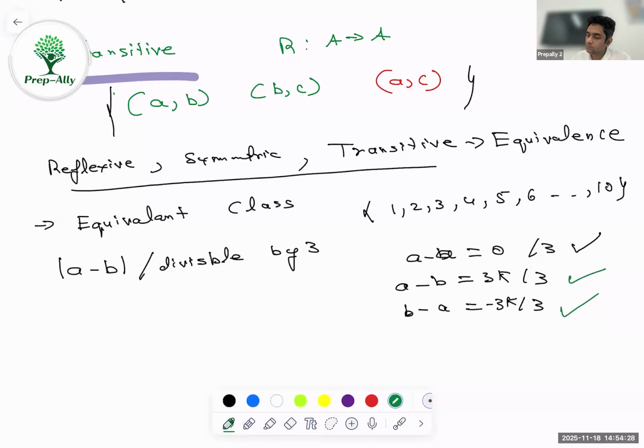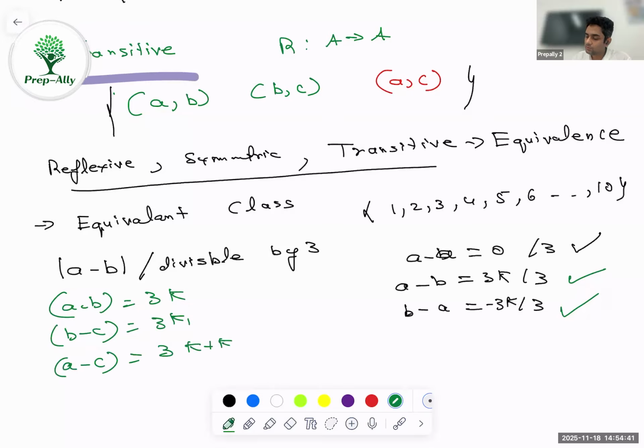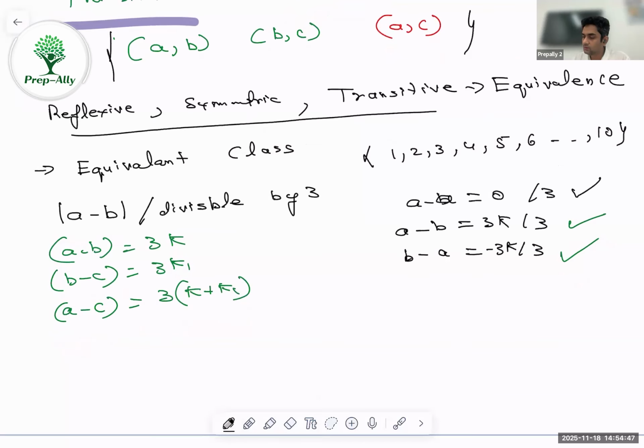And the last one is, if A minus B is divisible by 3, let's say it's 3k, and B minus C is divisible by 3, let's say it's 3k1, then we know A minus C will also be divisible by 3 because this will be 3 times (k plus k1). So it's an equivalence relation. Now it will break into equivalence classes. What do we mean by equivalence classes?